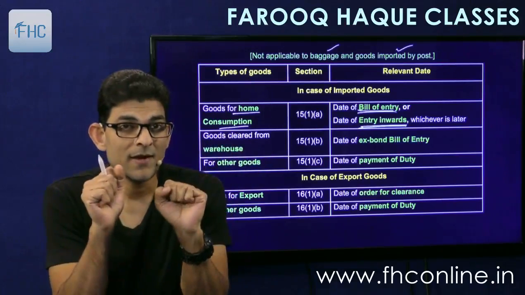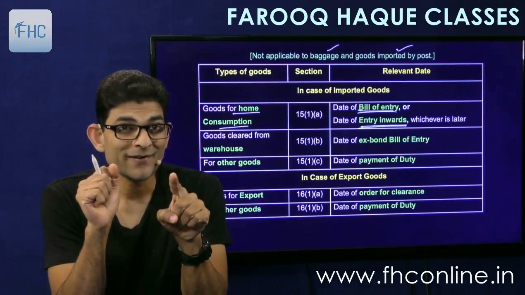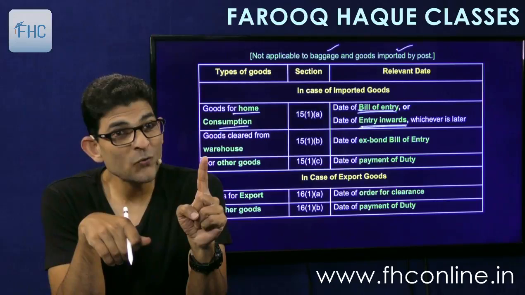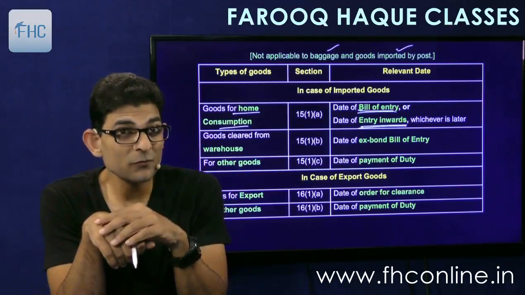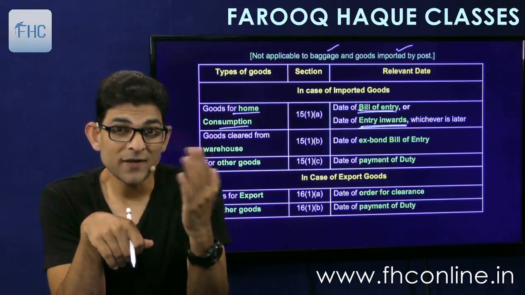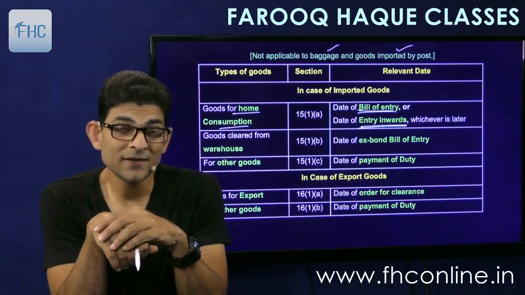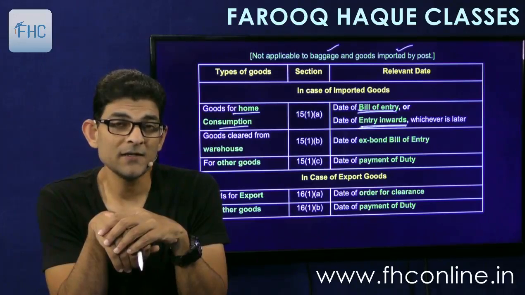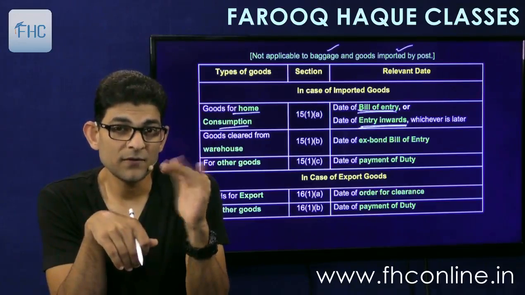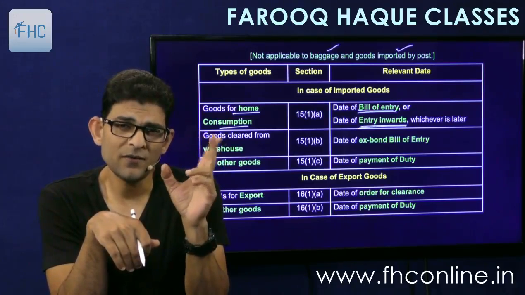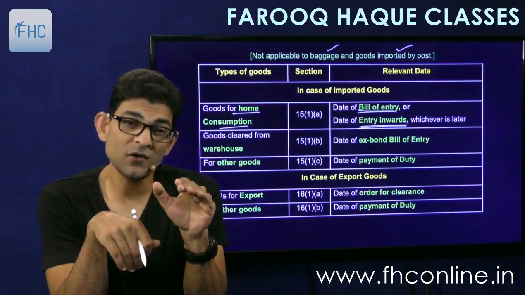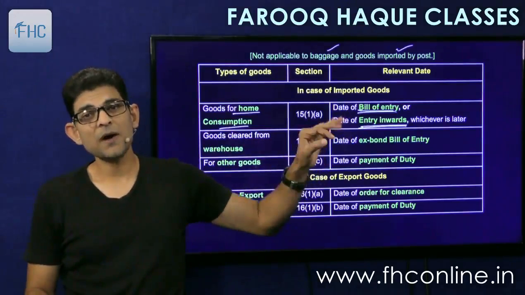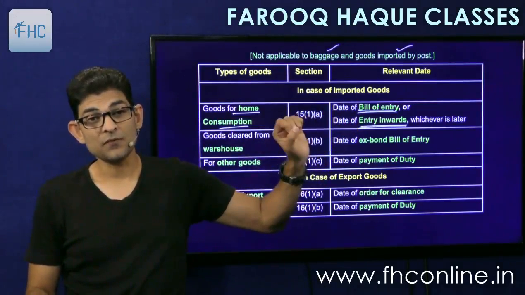But I just told you that you can file an advance bill of entry also, up to 30 days before the arrival of the ship or the aircraft. In that case the entry inwards will be later. So then we'll take the date of entry inwards. And in case of aircraft, there is no entry inwards. Entry inwards in aircraft means the arrival of the aircraft. So this entry inwards becomes the arrival of the aircraft in case of aircraft.